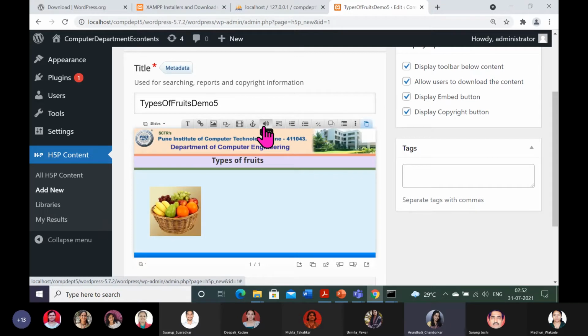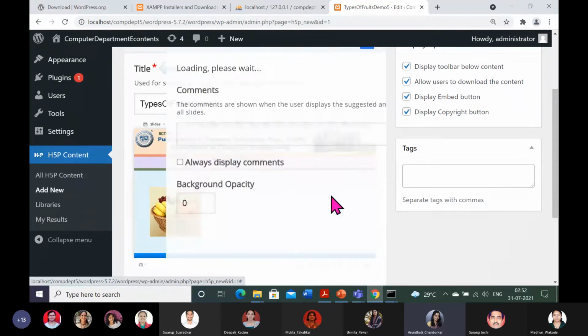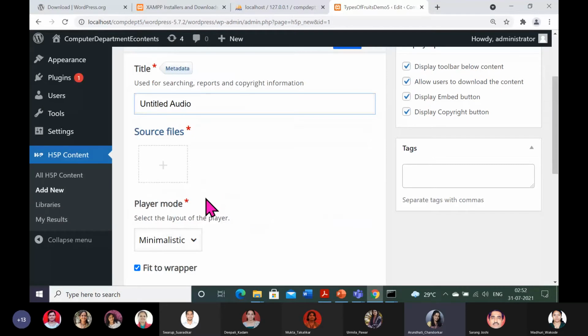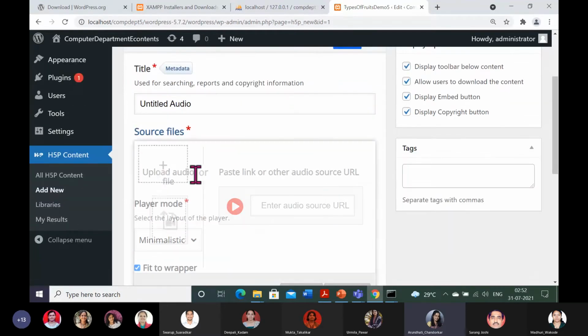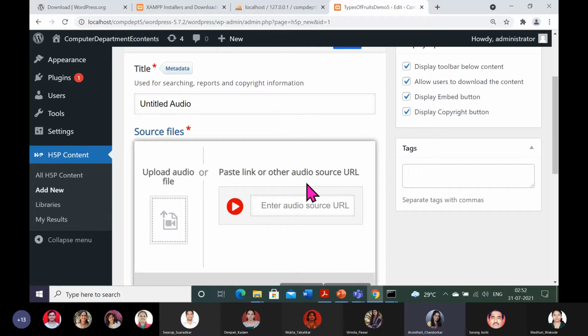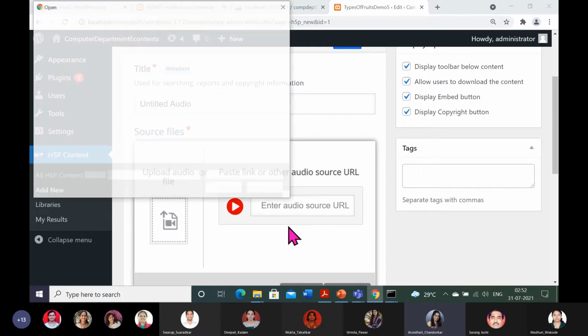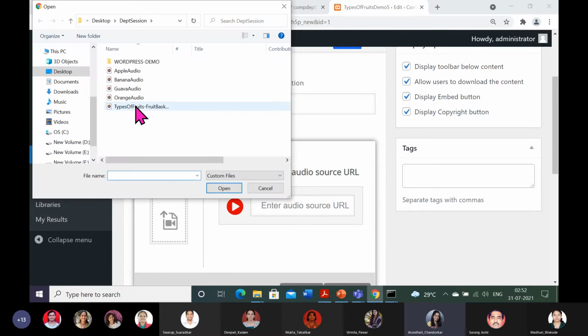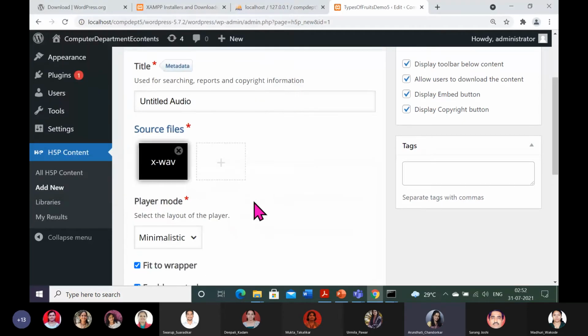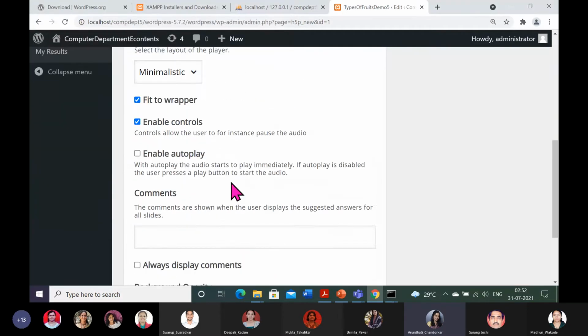So I'm showing you this component now, the audio component. So here, I'm uploading from my desktop. Here, any URL also you can give, a YouTube clip also. So here, types of fruits. If you can see these WAV files, I have already converted from .aac to WAV, and already I have kept it for this session. So I'm just giving that path, types of fruits, open. So here it has appeared, it only allows .wav, and done.